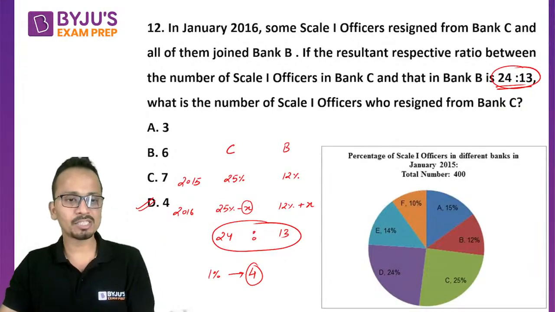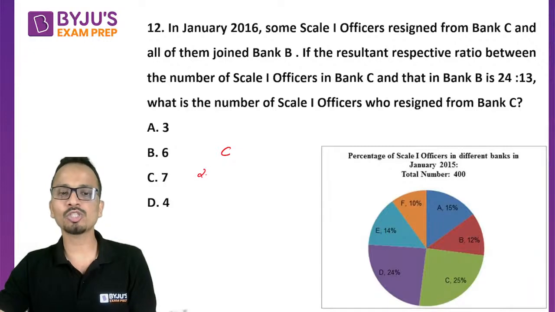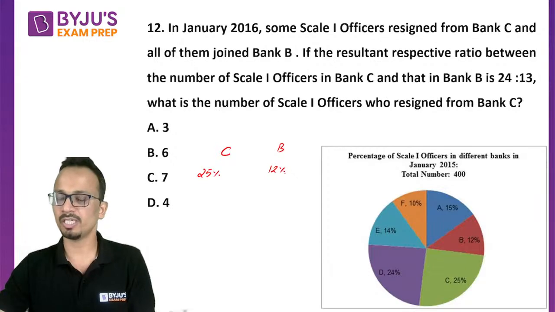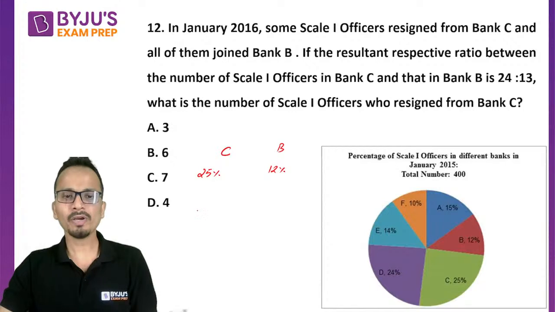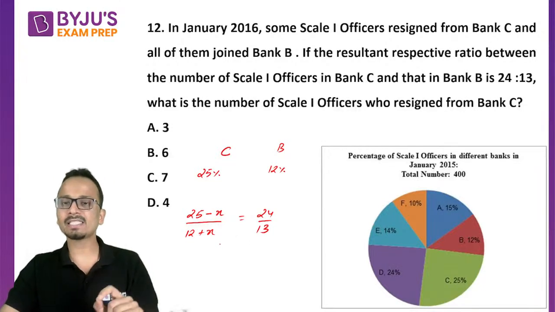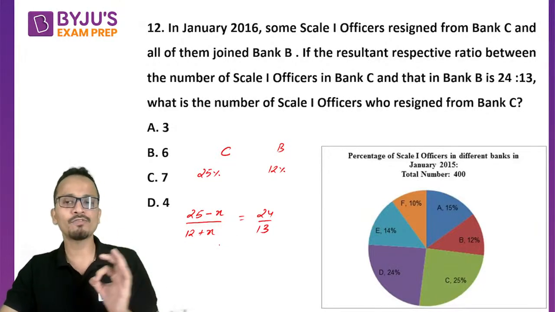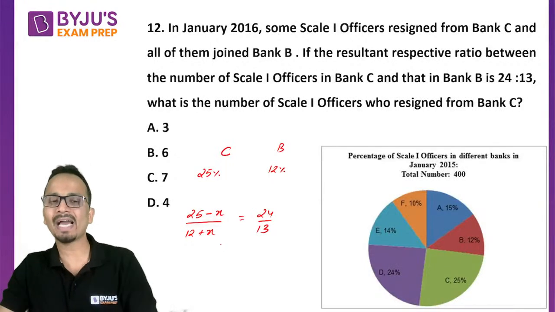Yes, Riyanshu, I'll explain it once again. For C originally it was 25% and for B originally it was 12%. I'm not calculating their numbers. Now, 25 minus X divided by 12 plus X has to be the ratio 24 upon 13, where X is the percentage of total number of employees which have moved from bank C to bank B.